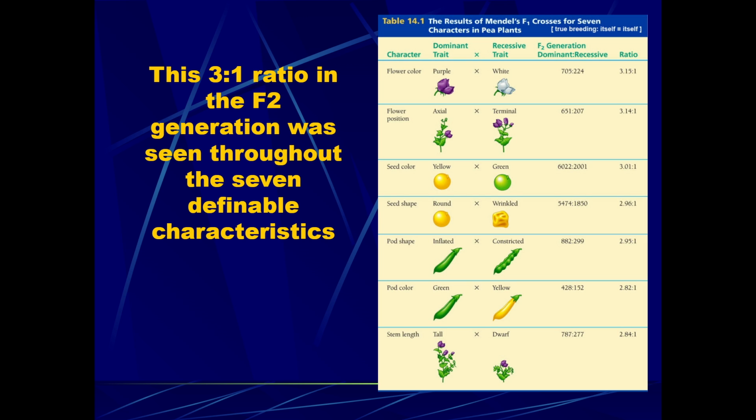Well, in the F2 generation, if we counted the offspring, which Gregor Mendel did, remember he tested numerous pea plants, and he did this numerous times, he got every time essentially a 3-to-1 ratio. With statistics, this would have been averaged, but essentially a 3-to-1 ratio every time in the F2 generation. In the F1 generation, the dominant trait showed up, but in the F2 generation, the recessive trait, the hidden missing trait, does reappear.